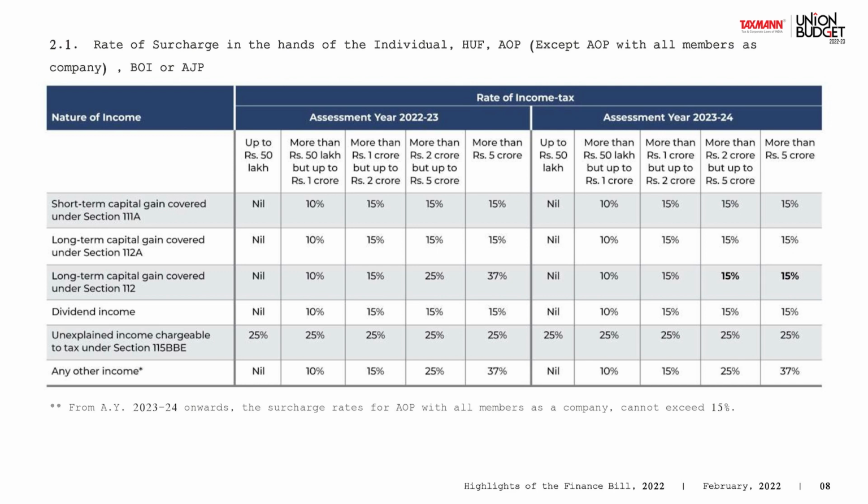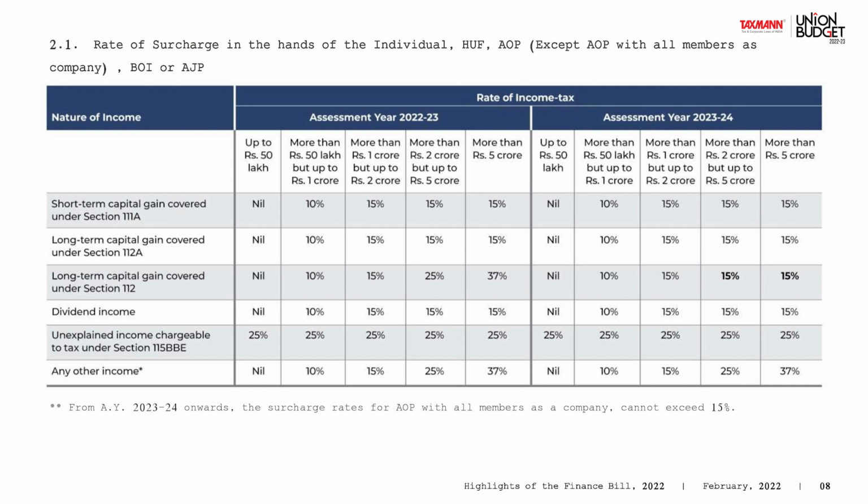If your income is more than 1 crore up to 2 crore, the surcharge is 15%. More than 2 crore but up to 5 crore, it is 25%. And more than 5 crore, it is 37%.